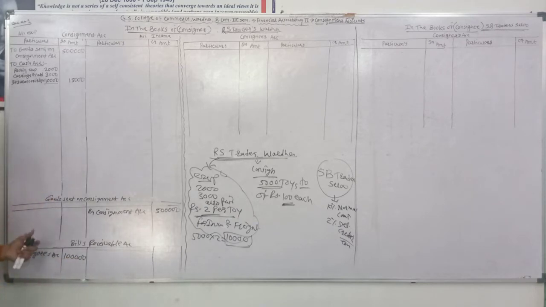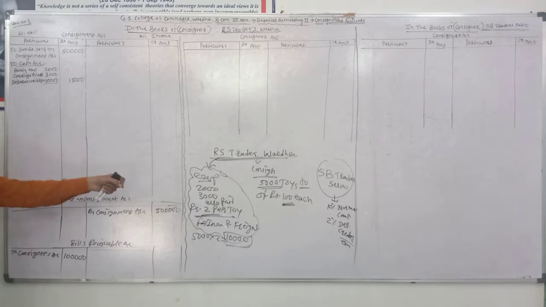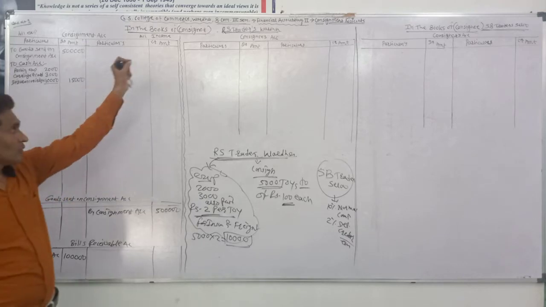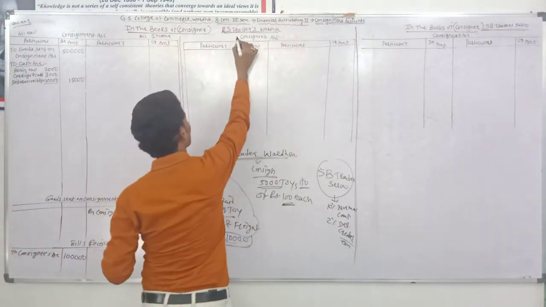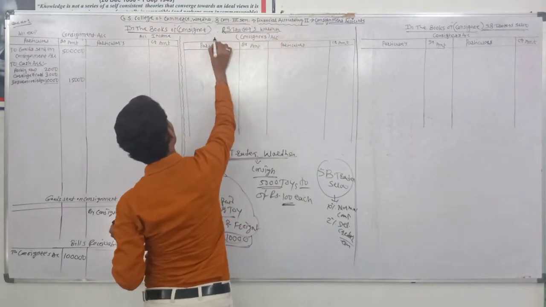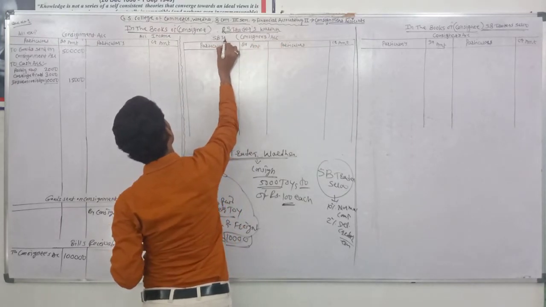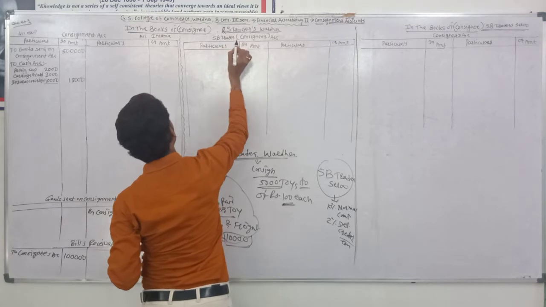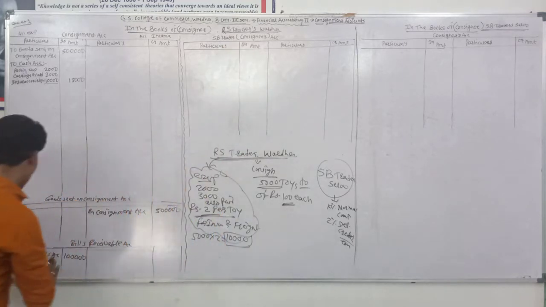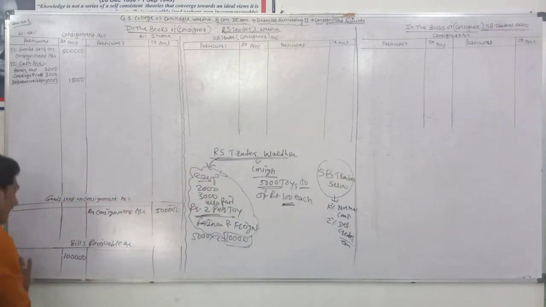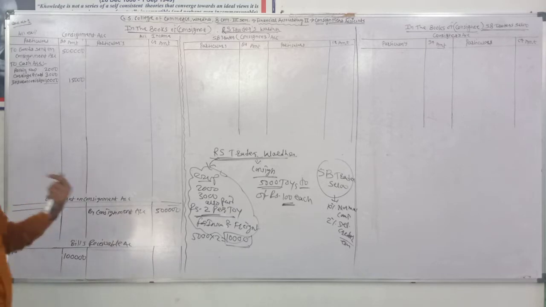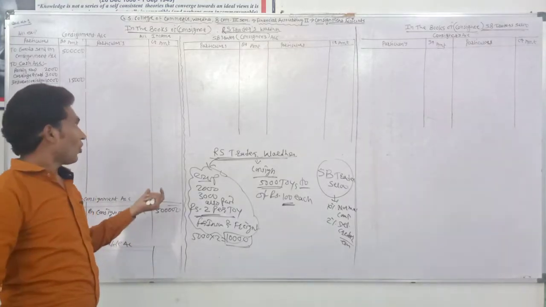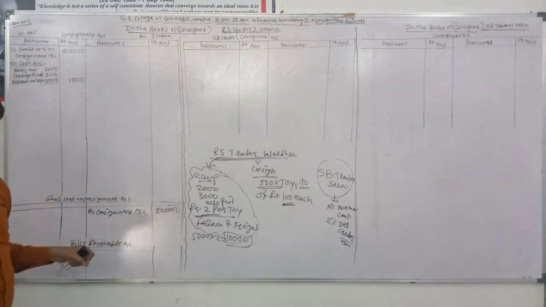The bill has been given by the consignor, it means RS traders, to the consignee, and now SB traders is the consignee. So write there the actual name, because consignee is a common noun and SB traders is a proper noun. So accounts are prepared by the proper noun.